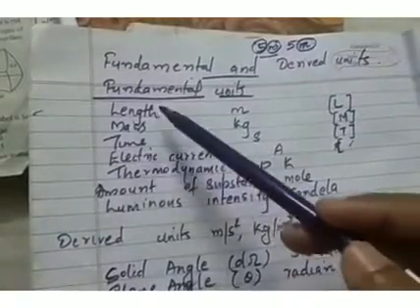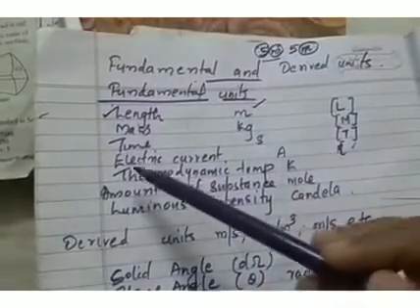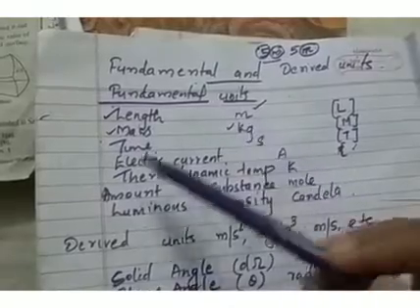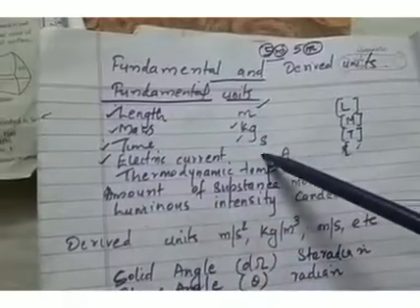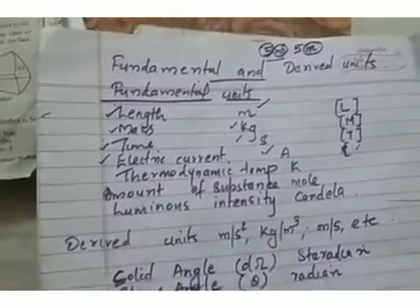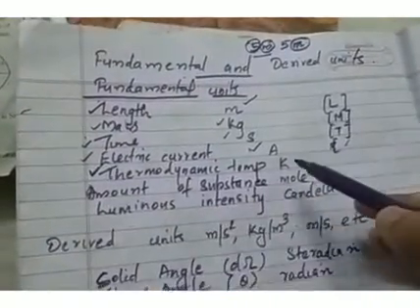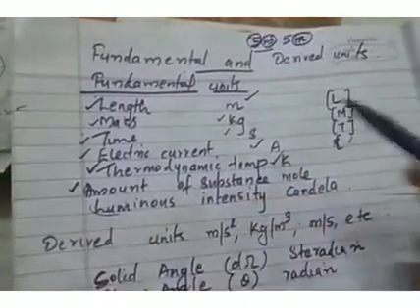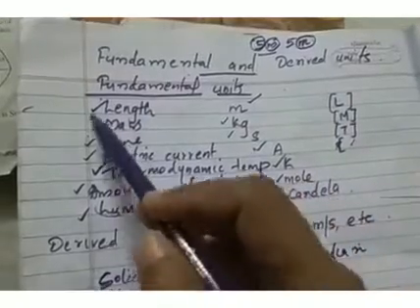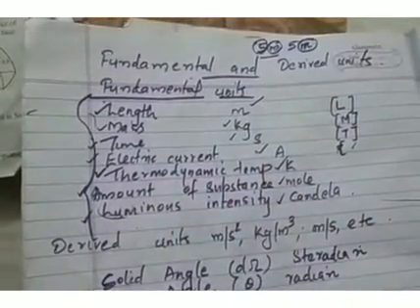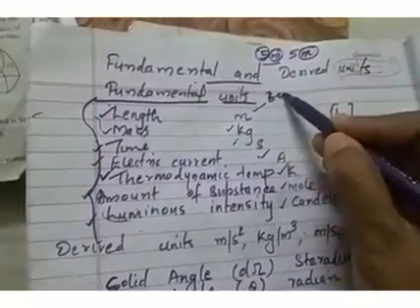So which are the fundamental quantities or base quantities? Length, its unit is meter. Mass, its unit is kilogram. Time, unit second. Electric current, unit ampere. Thermodynamic temperature, that is temperature, unit Kelvin. Then amount of substance, unit mole. Then luminous intensity, unit candela. So these are the 7 fundamental quantities, and their units are the fundamental units or base units.